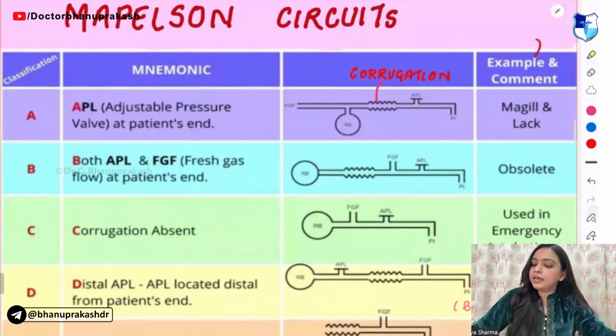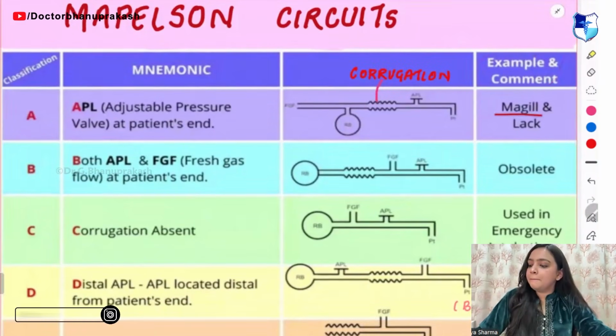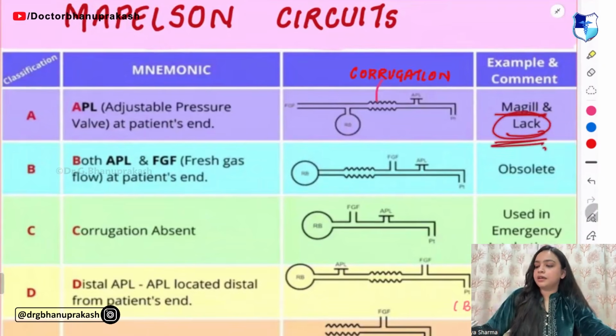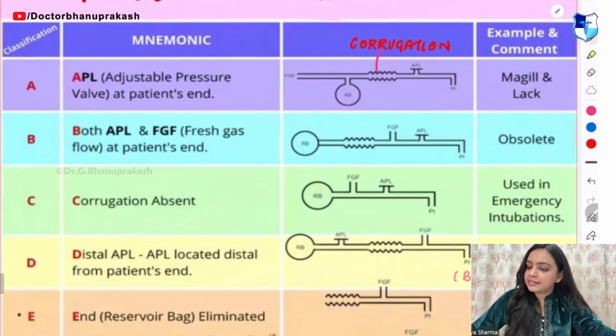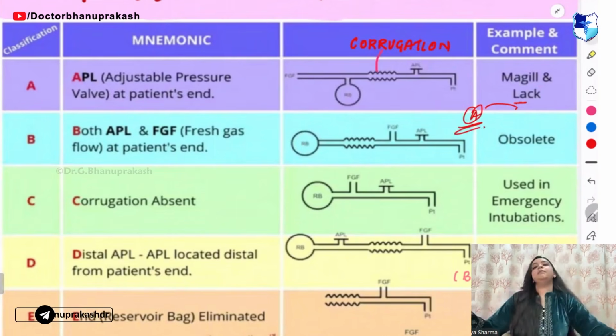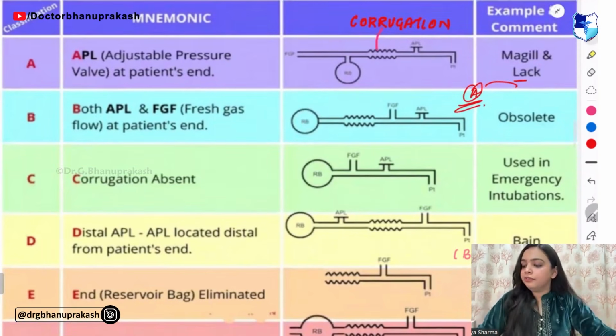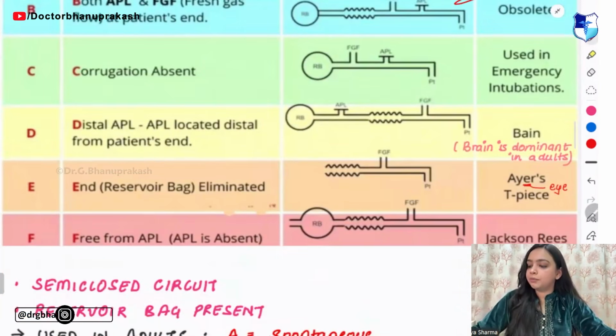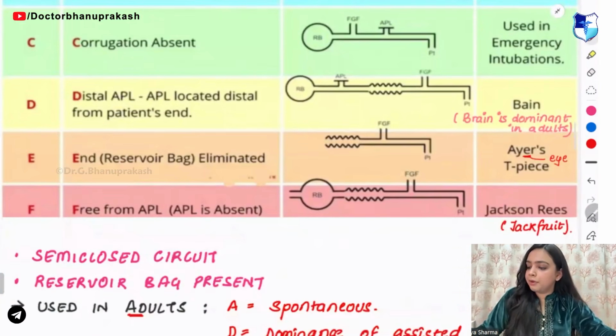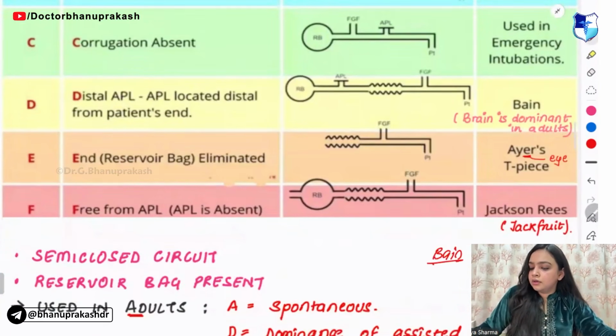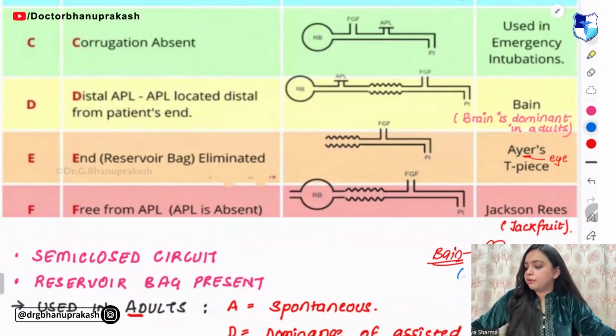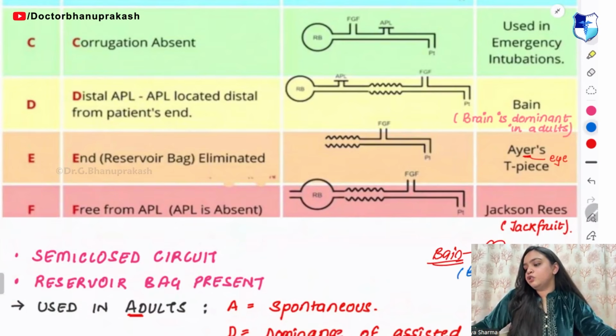Next, guys, what are the examples that you have? The Magill and the Lack circuit. So remember, Lack has A in it, so the classification is type A. Then the next one that you need to remember is Bain. So remember, Bain is type D. You can remember it with brain is dominant.